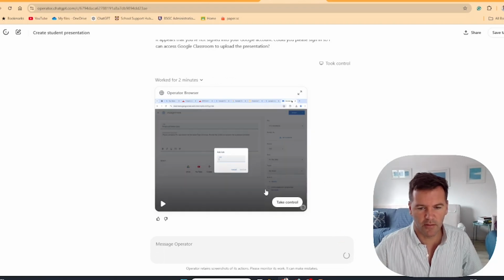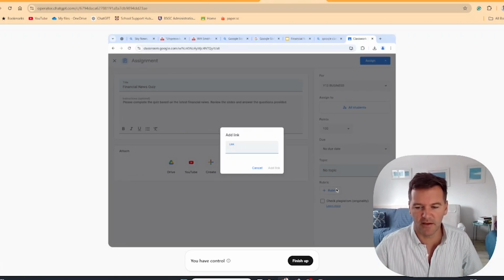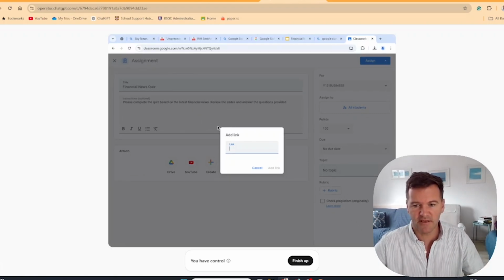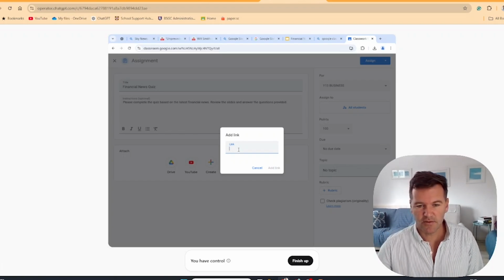Right, I'm going to stop you there. Take control, because it really is assigning it then. So it really is giving access for that Google link. And they're going to be very confused about what's going on. So it was doing it. That's incredible. And a little bit scary with the access that it's going to have to the computer. So it was going to add the link.